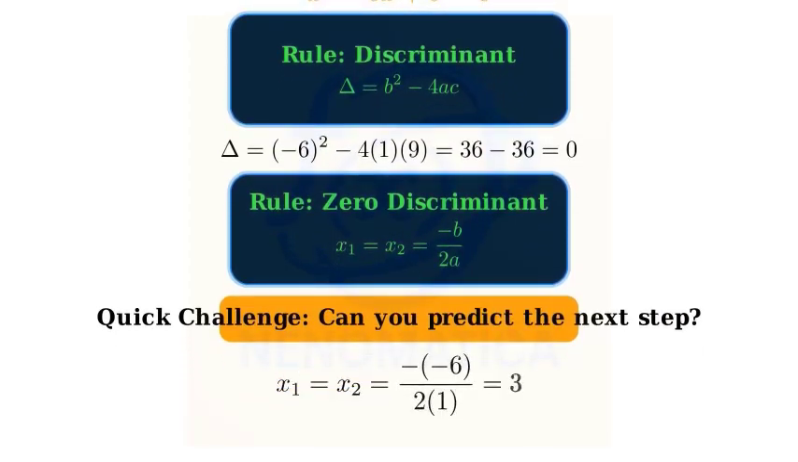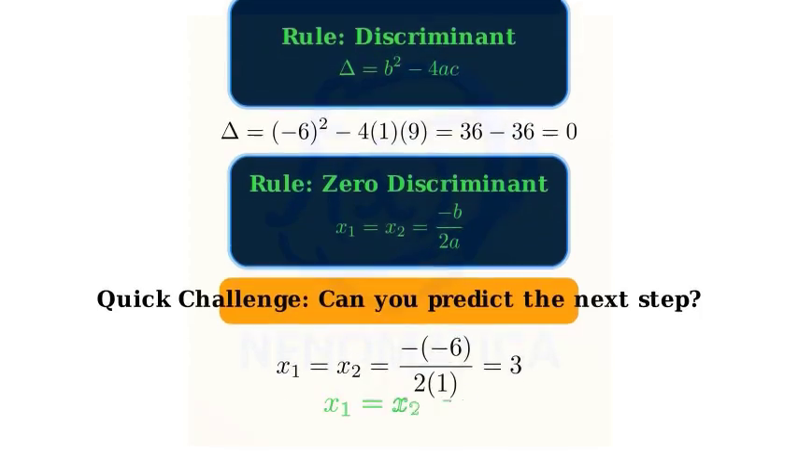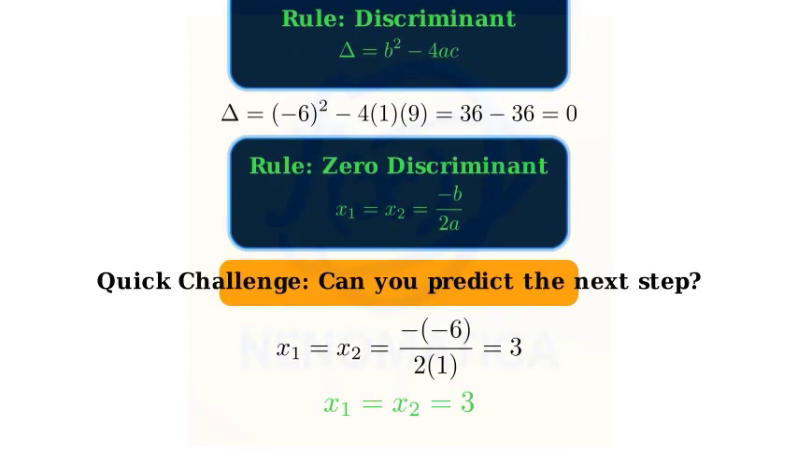Step 2. Use the special case formula x1 equals x2 equals negative b over 2a. Now substitute our numbers. Final answer for the first equation. Both roots are 3, a double root.